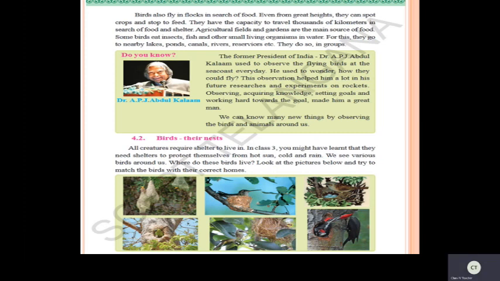We see various birds around us. Now, see these birds, where do they live? Yes, they form some nest. Different kinds of nests are prepared by different kinds of birds. Now see children, see the first figure. Which bird is this? Who made such kind of nest? Yes, it is a tailor bird.